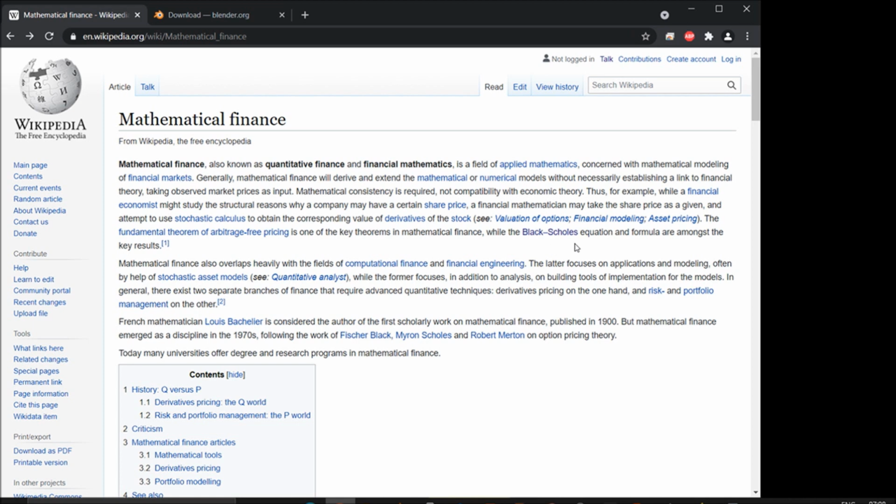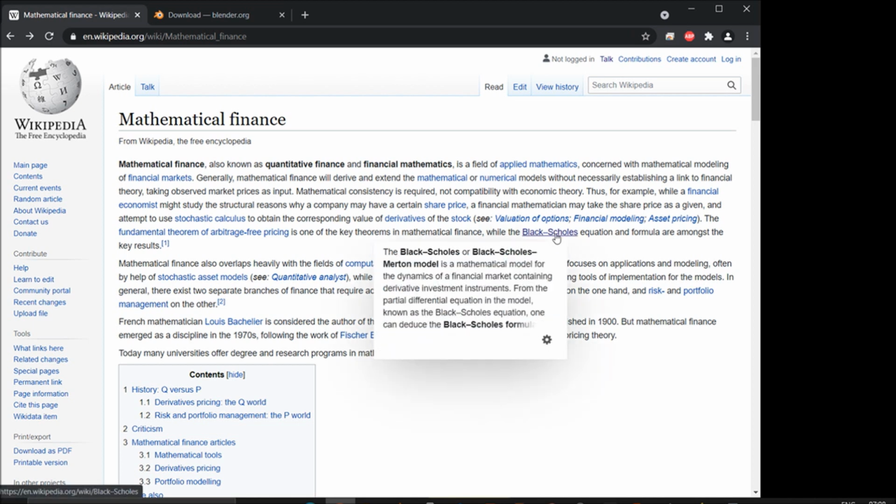Before getting into that, first of all let's take care of this. The Black-Scholes or Black-Scholes-Merton model is a mathematical model for the dynamics of a financial market containing derivative investment instruments. It comes from the partial differential equation in the model known as the Black-Scholes equation. So as I said, in any path, this mathematical finance is a very important factor, especially maths.